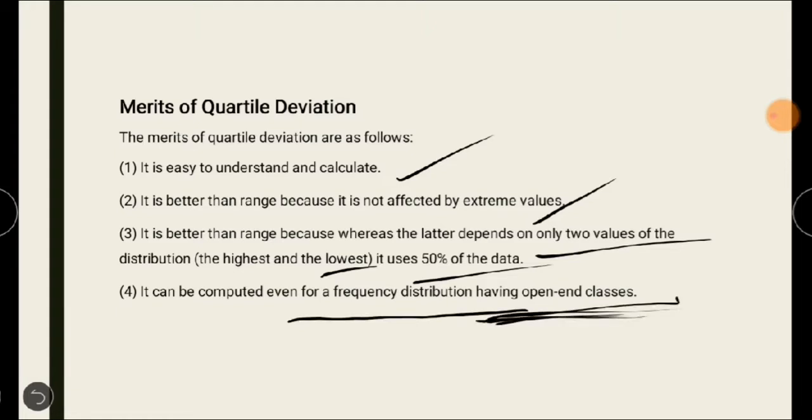Keep this point in mind: we can't calculate the range for open-ended classes, but it is possible to calculate the quartile deviation. That is one major advantage of quartile deviation.